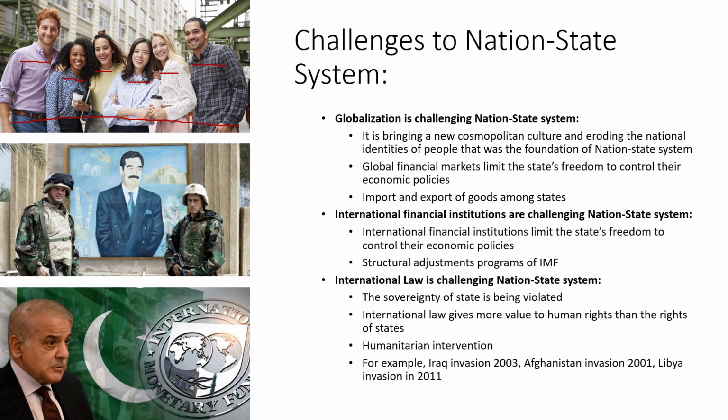For example, the IMF gives a loan to Pakistan, and in return for this loan, it imposes some restrictions on Pakistan, and these restrictions are called the structural adjustment programs of the IMF. So this is how the IMF is dictating economic policies to Pakistan. This is how the IMF is controlling the economic freedom of Pakistan. This is a challenge to the nation-state system.